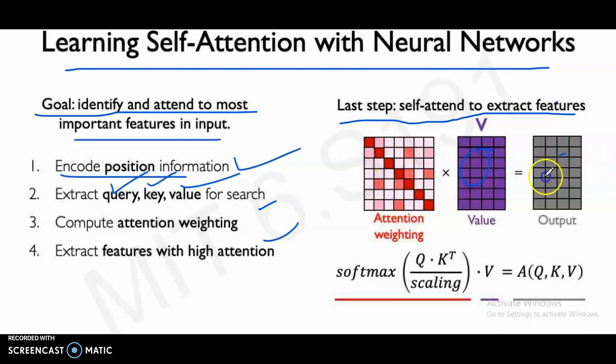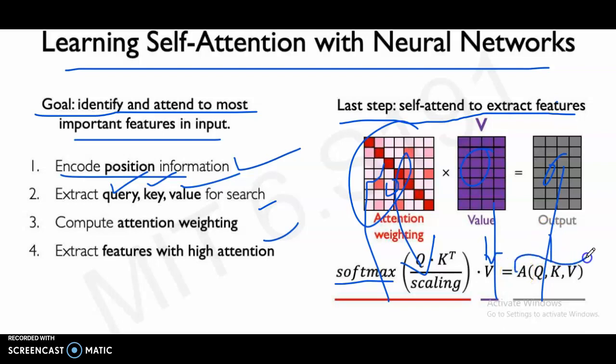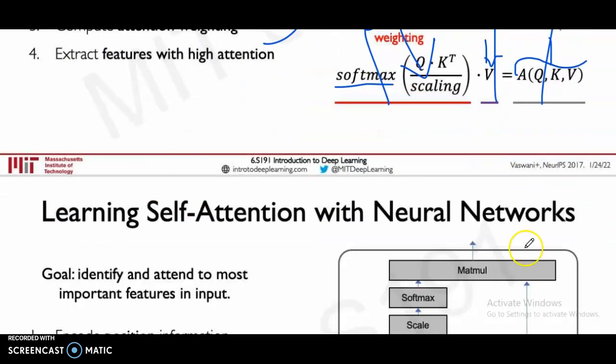This one is the value, this one is the output, and this one is the attention weighting with softmax. Q dot K transpose divided by the scaling, dot value. The output is A of Q, K, V.